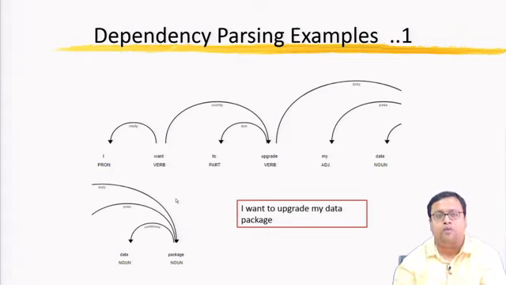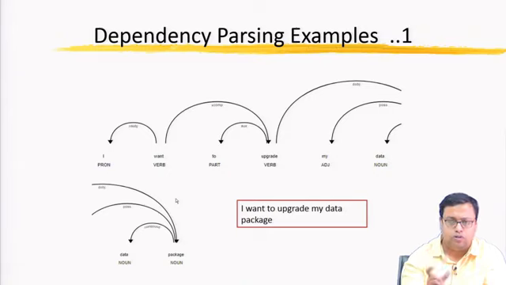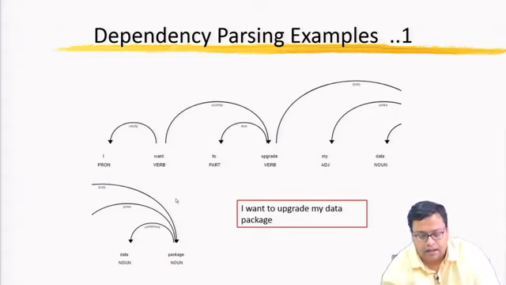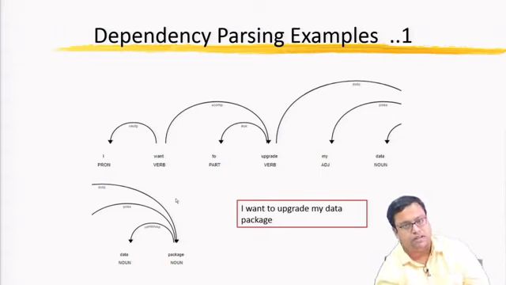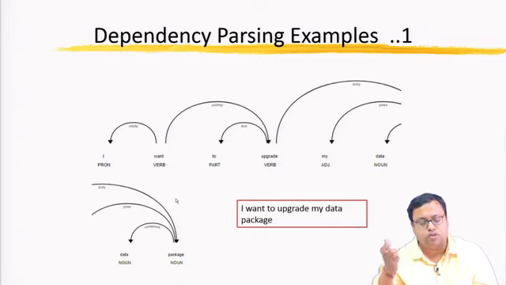Then, want to upgrade what? Want to upgrade my data package. So, in my data package, package is the noun, and data package is actually a compound noun. This is what I want to upgrade,